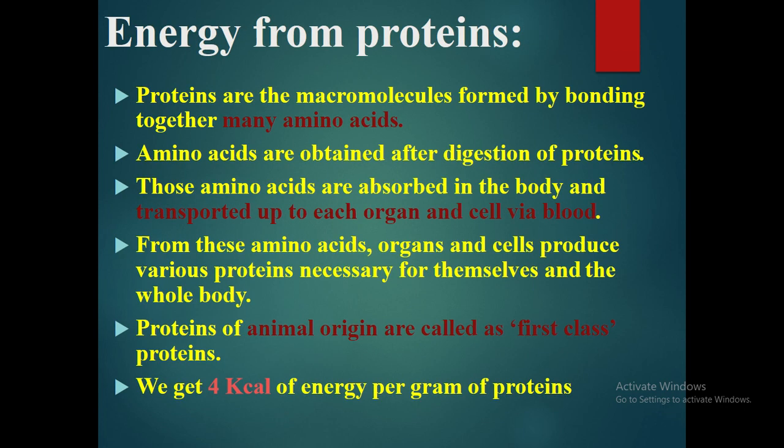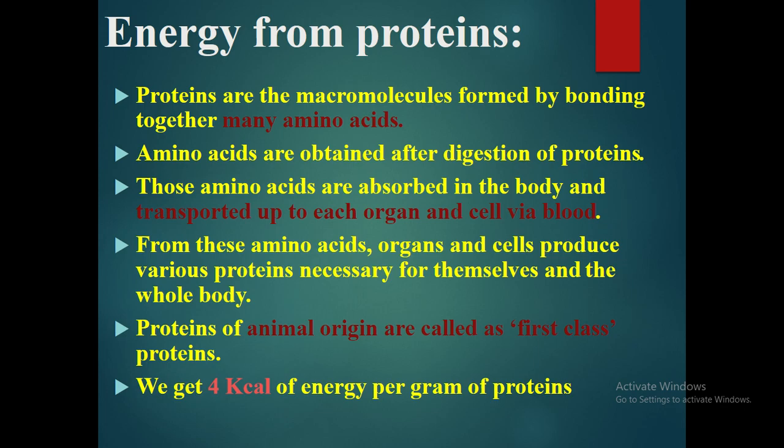So, energy from proteins. Proteins are macromolecules formed by bonding together many amino acids. This is the definition. Amino acids are obtained after digestion of proteins. If you are eating protein, it will be digested, and after digestion you get amino acids.